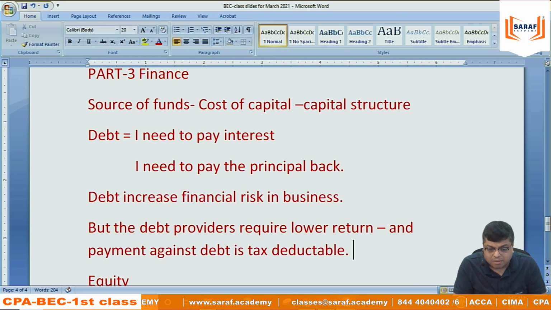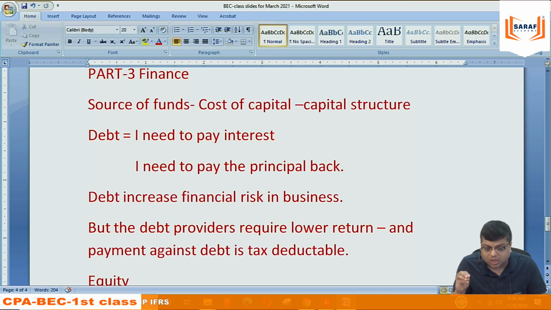But if you are taking money from shareholders, equity, whatever you pay to the shareholder as dividend or whatever, that will not be deducted from your income. You will first of all pay tax to government on your income, then you will be paying return to shareholders. But in case of debt, first of all, you will deduct whatever you are paying to the debt holder, then you will be paying taxes to government. So whenever you are going for debt, there is benefit of taxation.